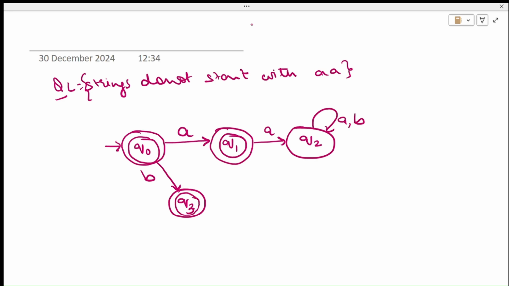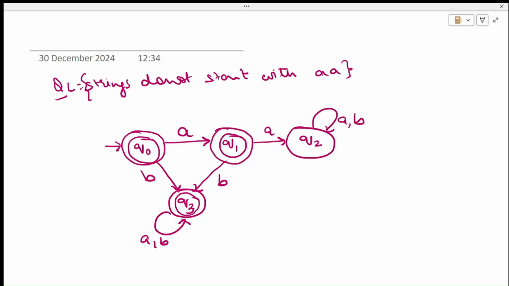Similarly, when Q1 sees a B, send it to Q3. And on Q3, we can have any possible combination of A and B. So this is the diagram for strings that do not start with double A.